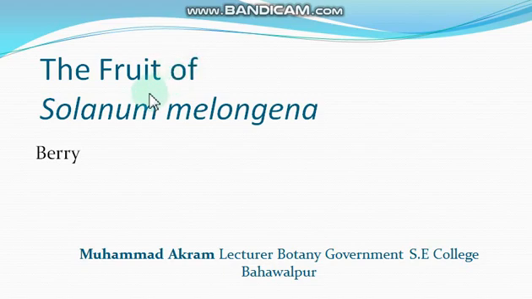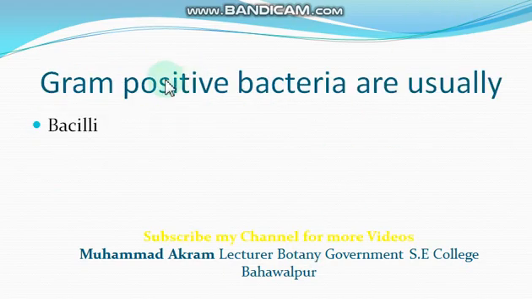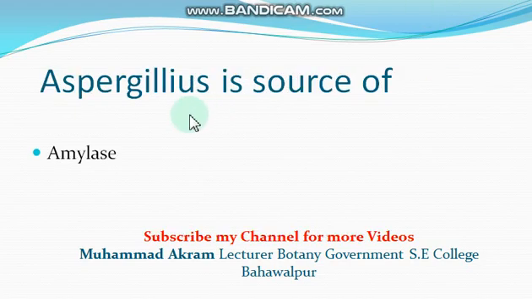The fruit of brinjal, Solanum melongena, is berry. The gram-positive bacteria are usually bacilli. Rod-shaped bacteria are called bacillus or bacilli. These are gram-positive bacteria. Aspergillus is a source of amylase. Amylase is obtained from Aspergillus.